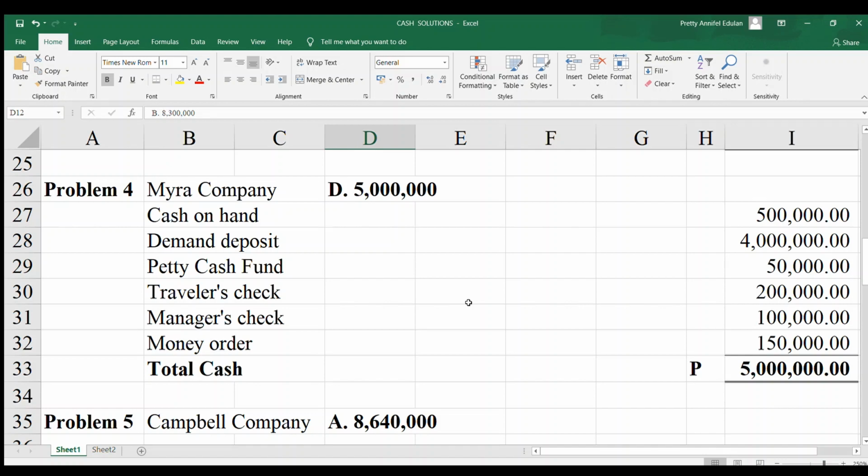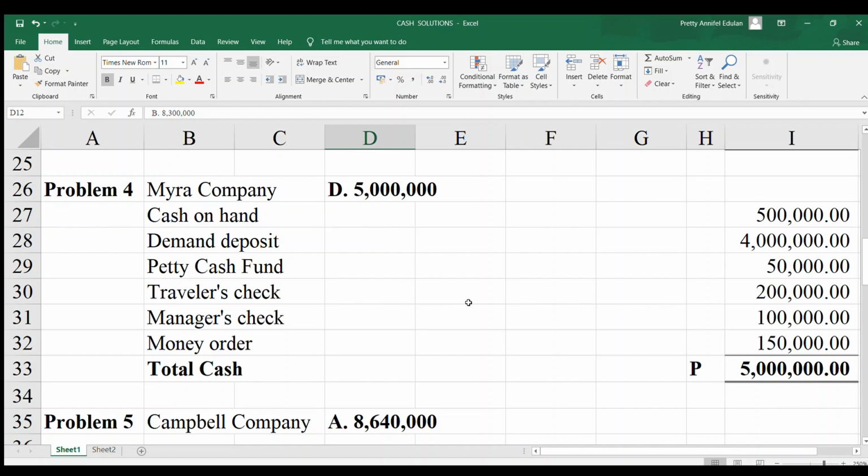What total amount should be reported as cash? So this question is all cash. So you already know the question. So let's look at the given. You're given 1, 2, 3, 4, 5, 6, 7, 8 accounts. So let's try to see which will be included as cash, or should it be included or not. So take note, the question is cash, not cash and cash equivalent. You must know which part is under cash, which part is for the cash equivalent.